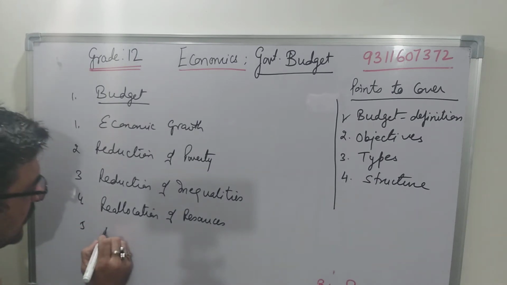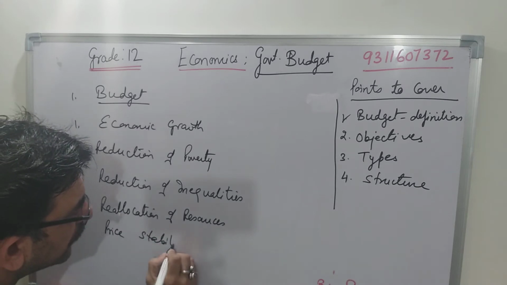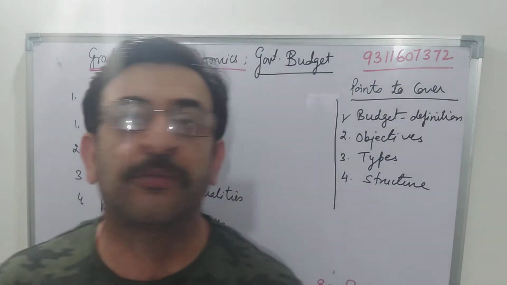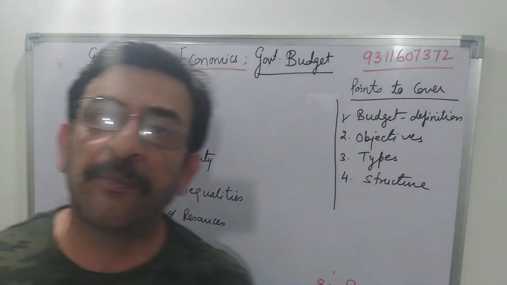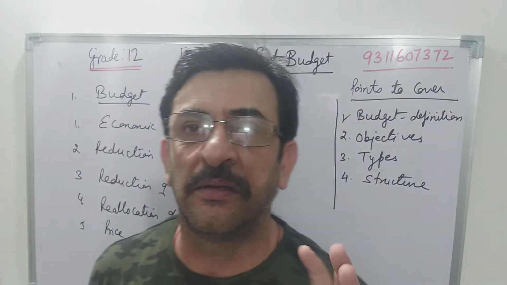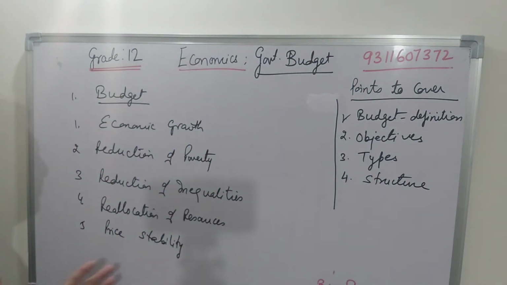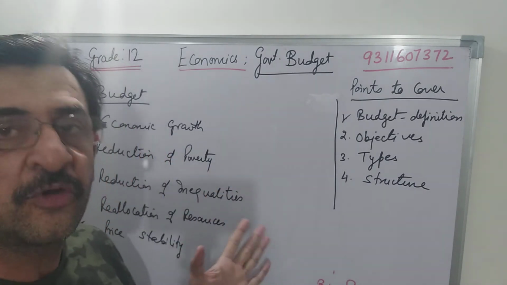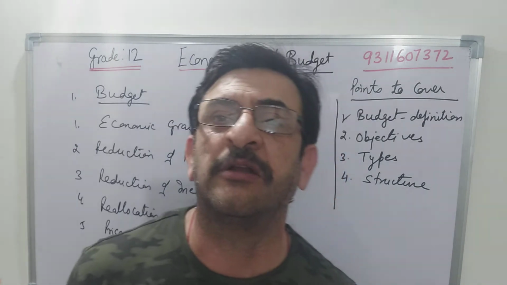The next one is price stability. You can use any 4 or 5 points, because in the exam this question will come for 3 or 4 marks, not more than 4 marks. So you can use 3 or 4 points with elaboration. You know how much elaboration, how much detail you need to give. So you can learn 4 or 5 points, not more than 4 marks. It will come from this topic. Maybe they will ask this topic or the other upcoming topics which I'll show you.